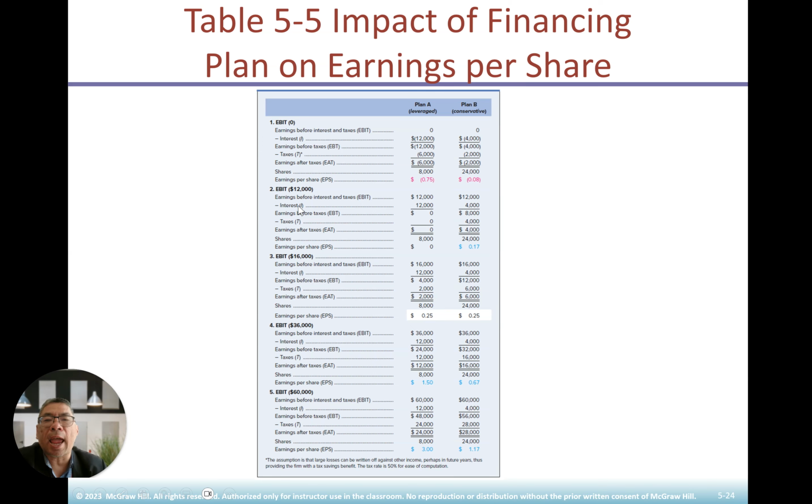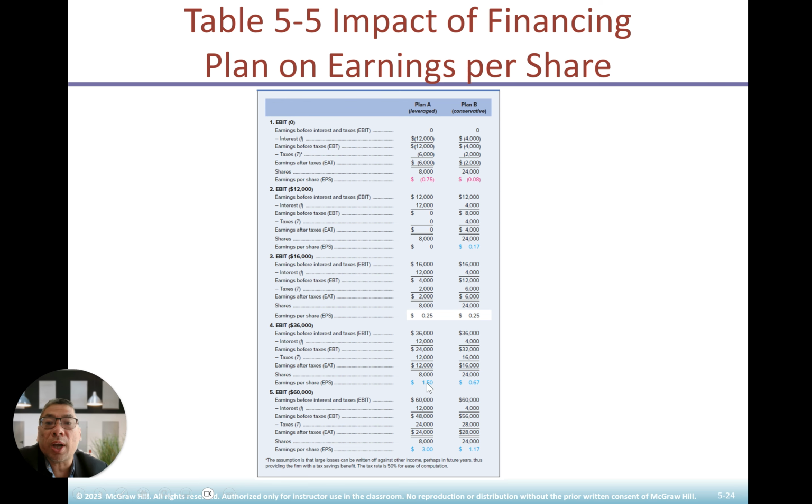This is an example of plan A and plan B you have here. You see the EPS is 0.25 and 0.25 under different strategies. EBIT is at 0, right? EBIT is earnings before interest and taxes. Here is the company. At EBIT of 0, you got 0.75 here, 0.08 EPS. And here, number 2, you got EBIT at 12,000, you got 1.17. The break-even EBIT is 16,000, where it was 0.25 and 0.25.